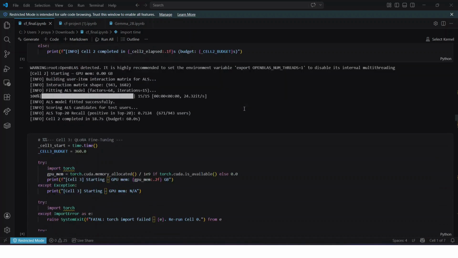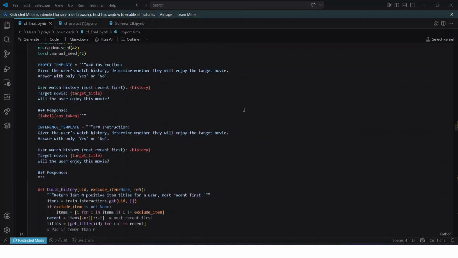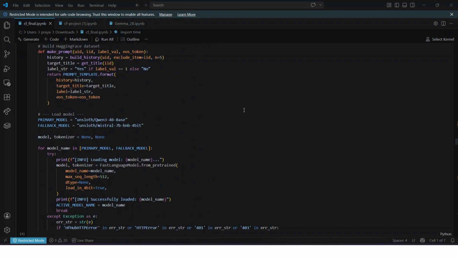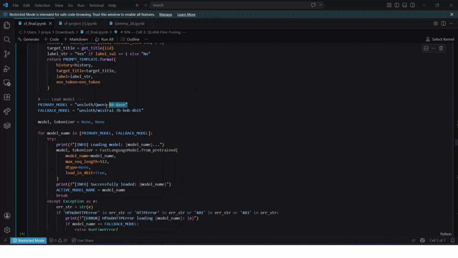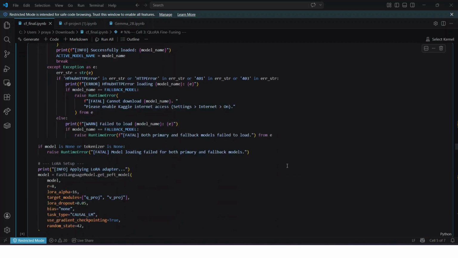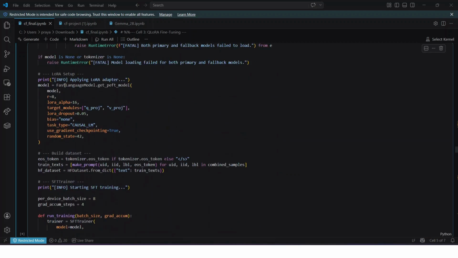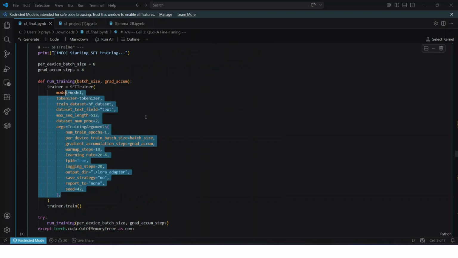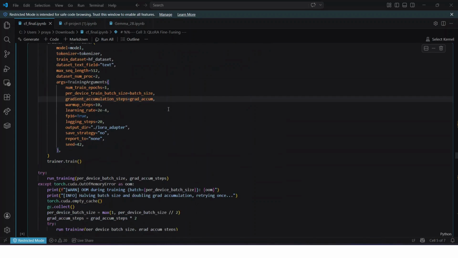So let me show you the result here as well. We have taken 256 samples here because in the previous approach we were taking thousands of examples and that was taking a lot of time. We used the Qwen 3 model as you can see, and these are the LoRA parameters, and this is the main SFT parameters.